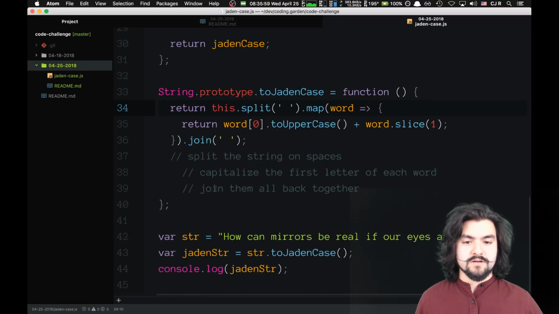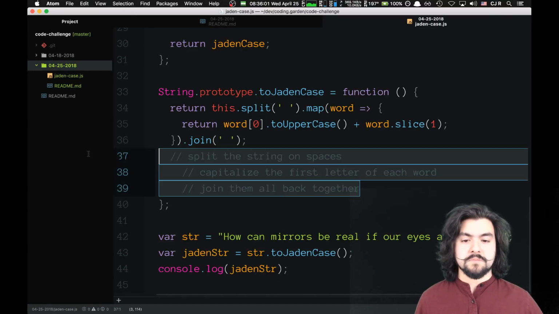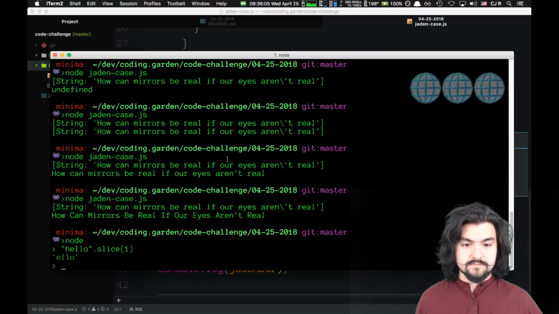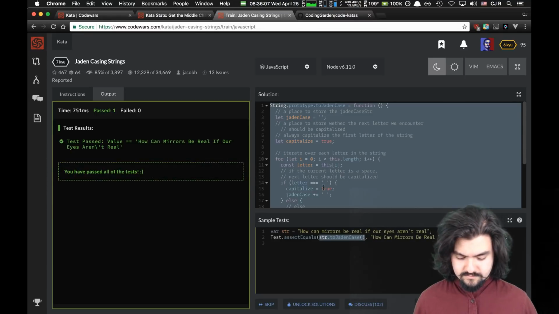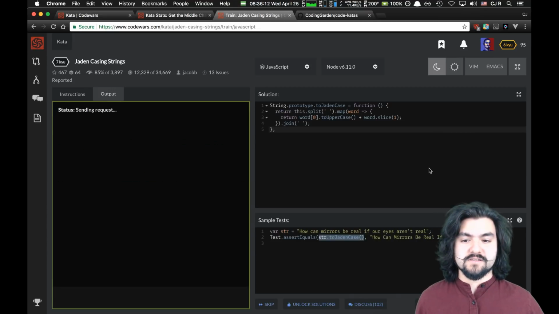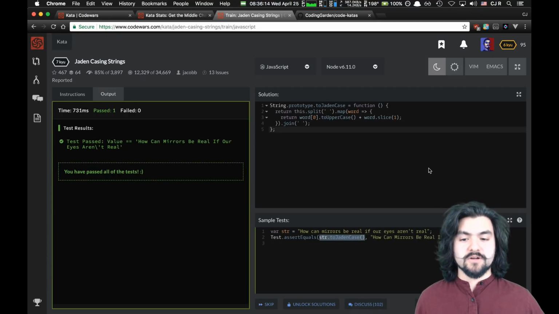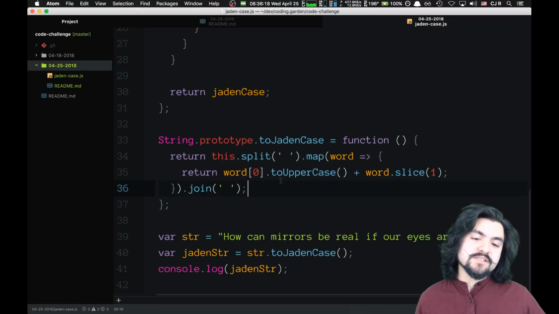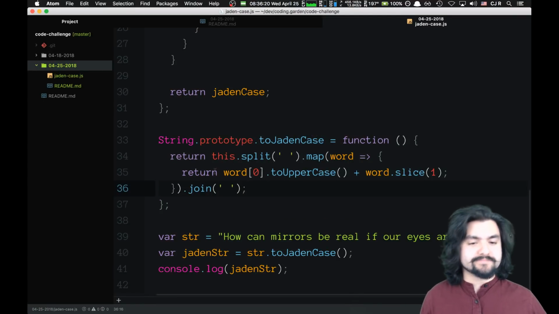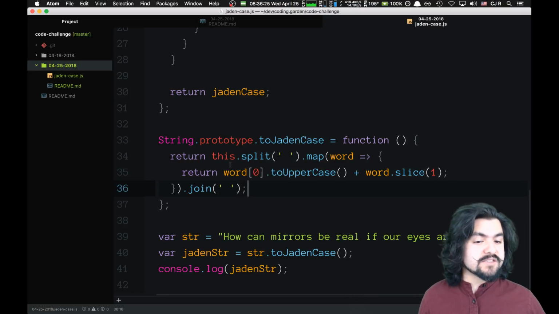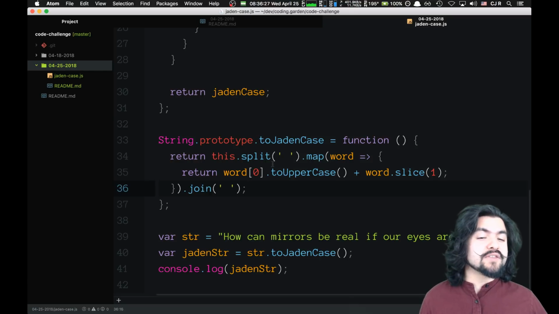So let's see. Run sample tests. It worked. Cool. If I had to choose a solution, this one looks like it's easier to follow if you know what map does. What I don't like about this is multiple iterations of the string itself.